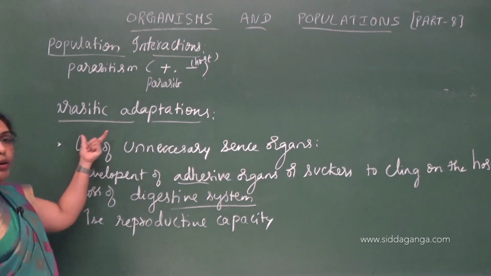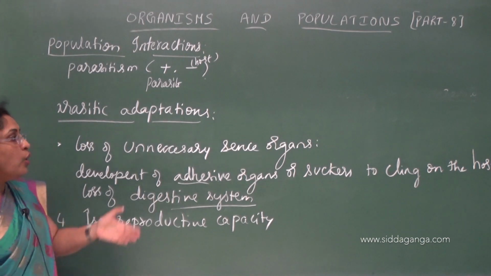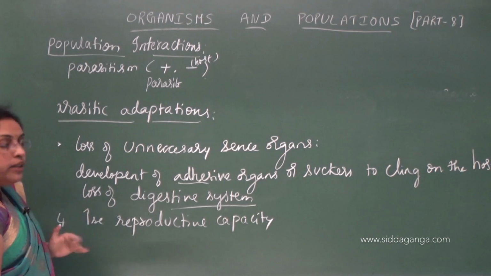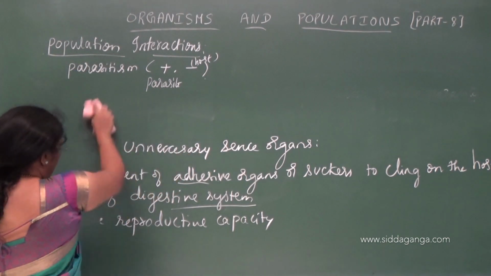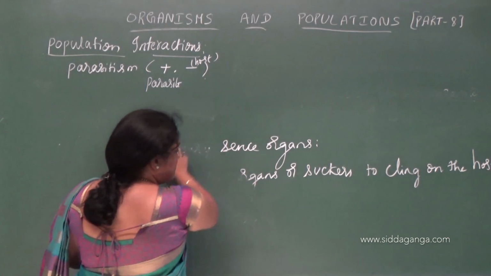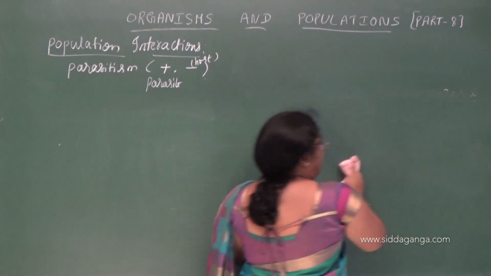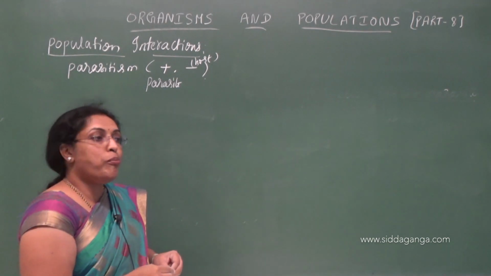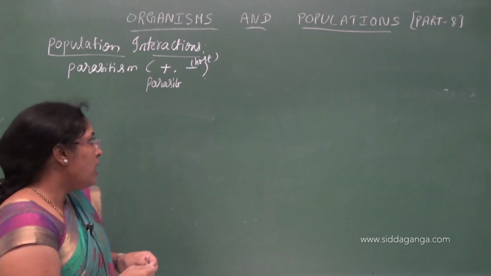So 2 marks can be asked: Name the parasitic adaptations seen in the parasites to adapt themselves in the host organism. So you have to write these 4 points. Then, life cycle. When coming to the life cycle of parasites, it is also complex in nature. We already know that when we take the life cycle of Plasmodium, it requires 2 hosts to complete its life cycle.